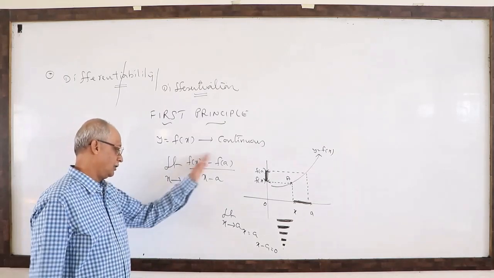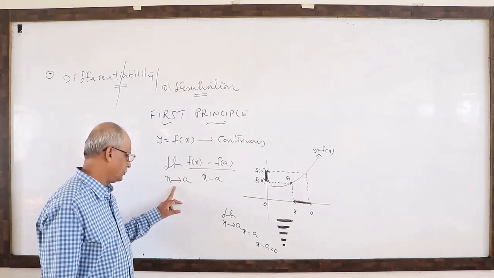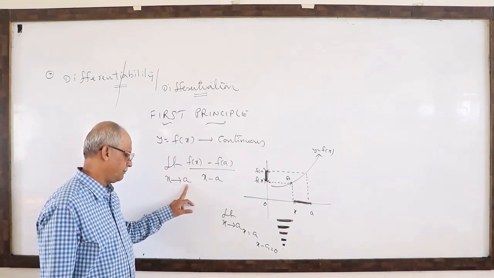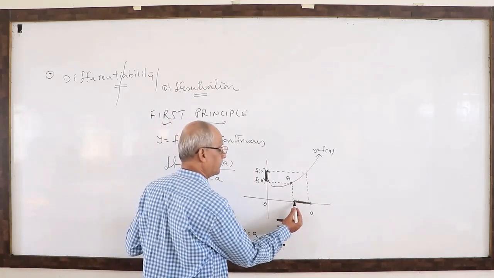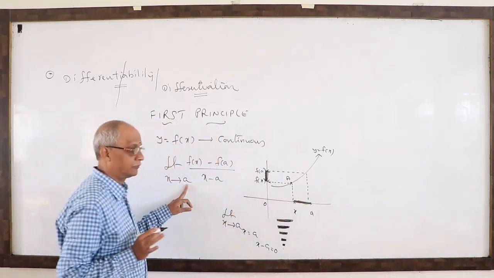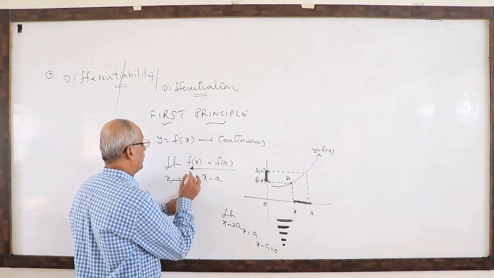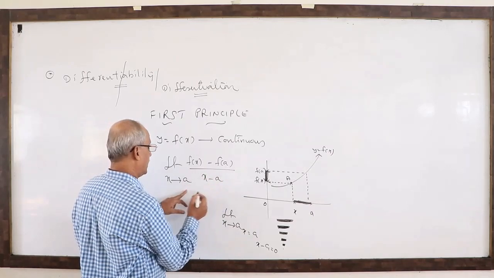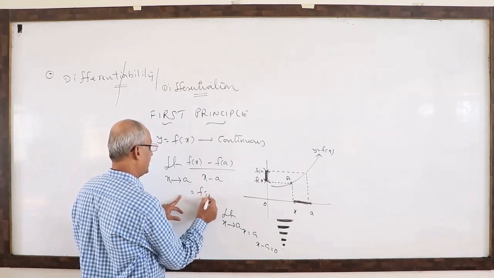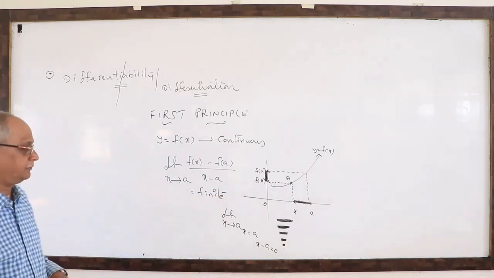Now you see all this. As x approaches a, x is a variable, a is a fixed number, x is going that side. f of x minus f of a by x minus a also exists as a finite number.